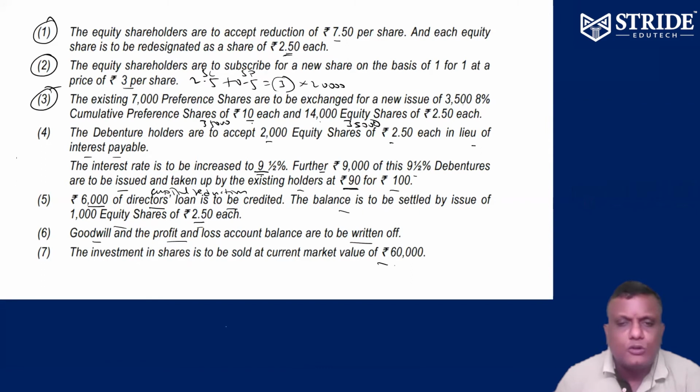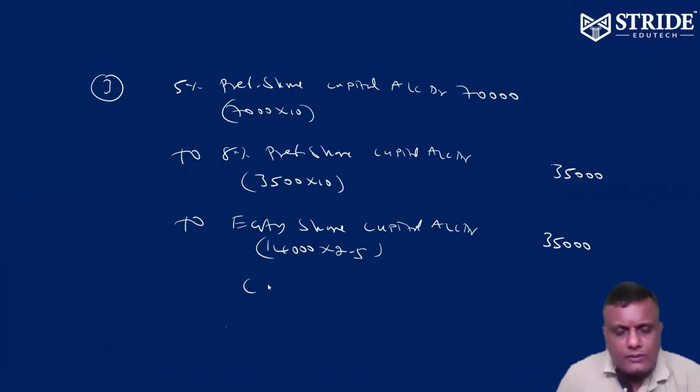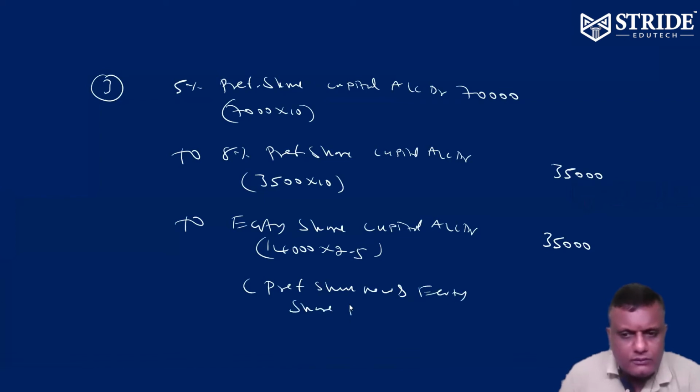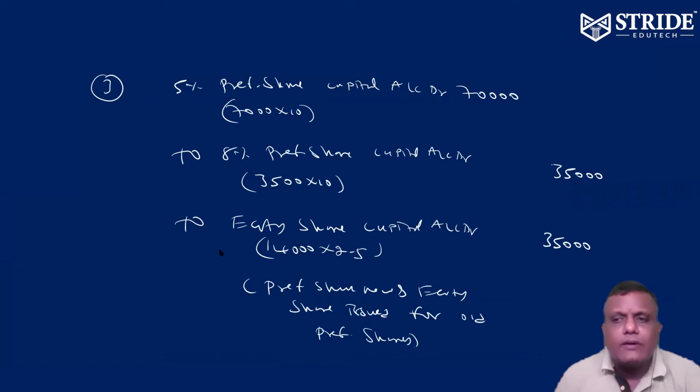So new shares have been issued. New preference shares and equity shares issued for old preference shares. For the old preference shares, we issued 8% new preference shares and equity shares. Right? That's the third entry.